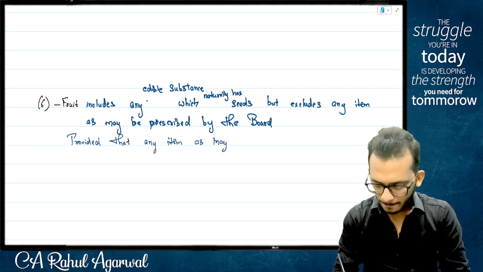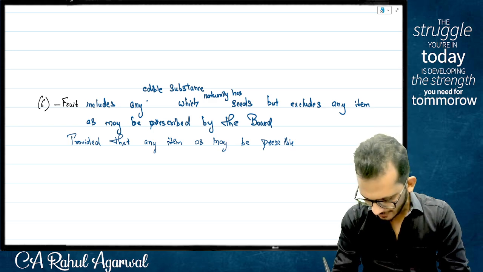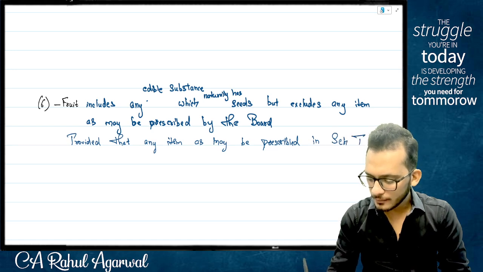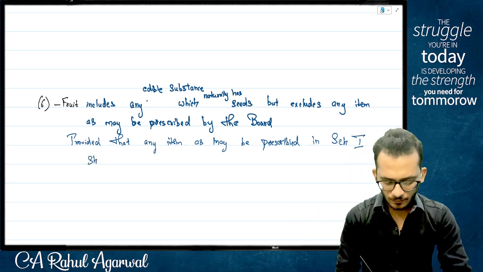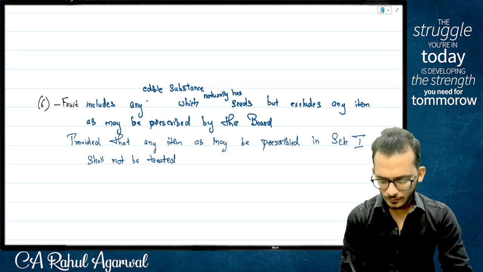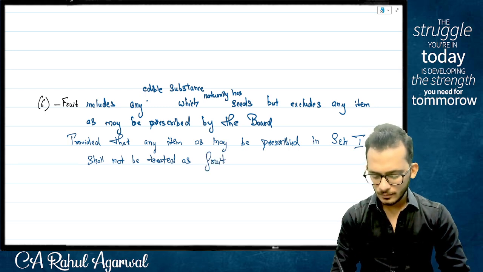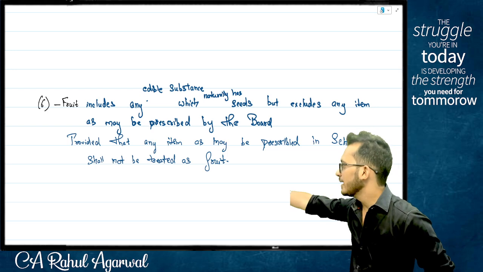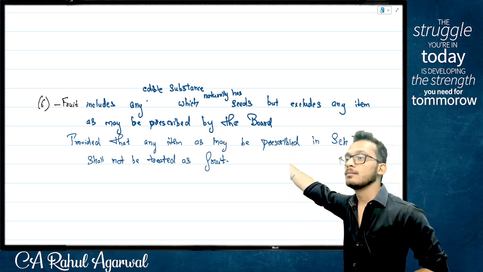So I am coming and saying provided that any item as may be prescribed in, spelling bolo, in Schedule I, and schedules are always written in Roman numerals. So as prescribed in Schedule I shall not be treated as what? Fruit. Shall not be treated as fruit. Agreed, not agreed? Yes or no? Now, if you notice, the proviso says any item as may be prescribed in Schedule I shall not be treated as fruit. And I've given the proviso to the definition itself.